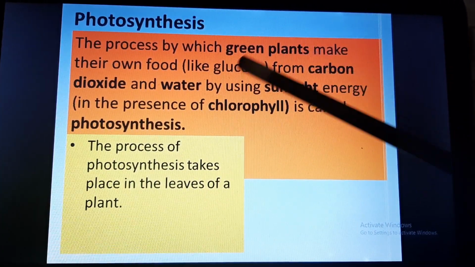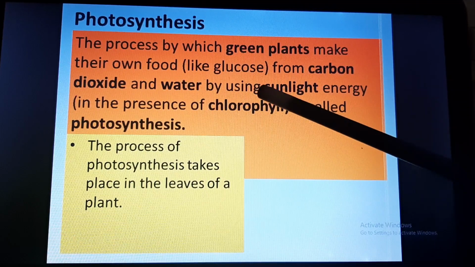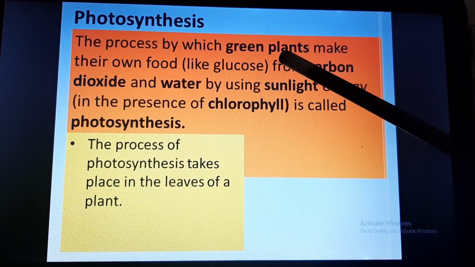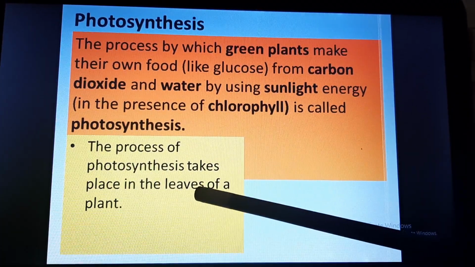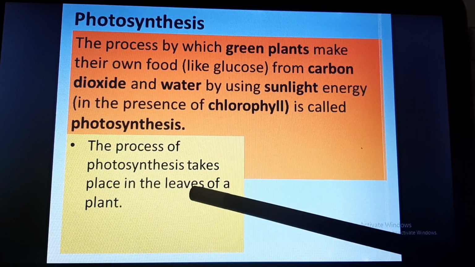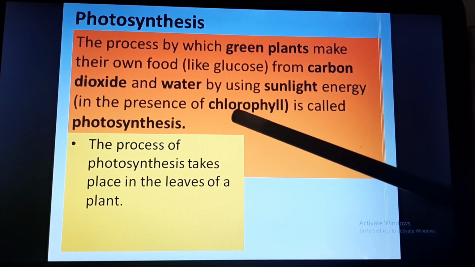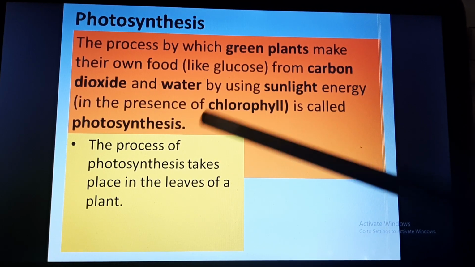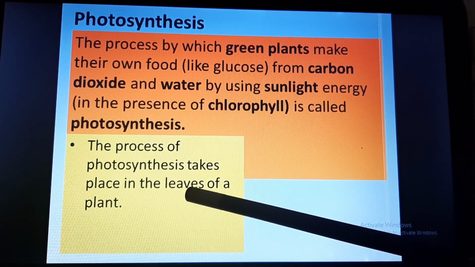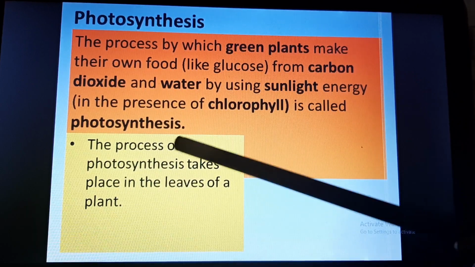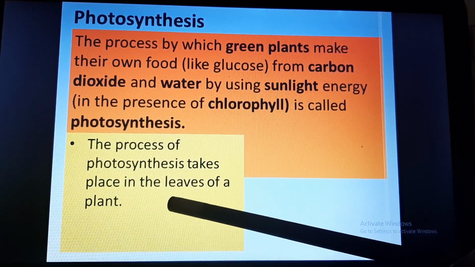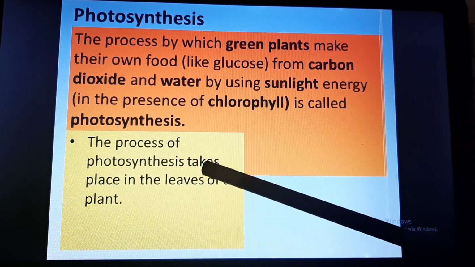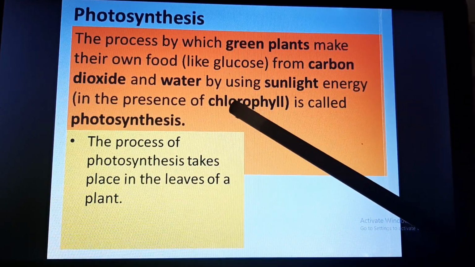Okay, here from this definition we have learned that photosynthesis occurs only in green plants. Now the part of the plant which is green is leaves. Why is it looking green? Because chlorophyll is present there. So the process of photosynthesis, which requires the presence of chlorophyll, takes place only in the leaf. That is why leaves are called food factories of plant. You must have studied this statement in your lower classes.